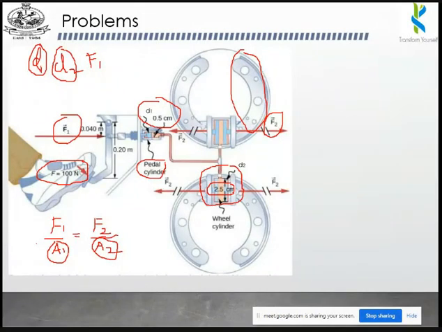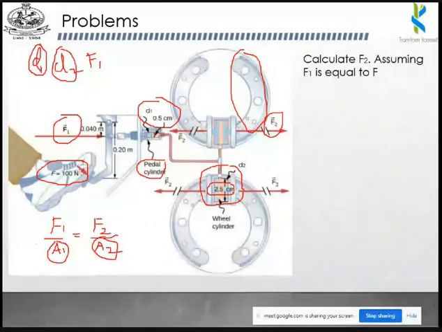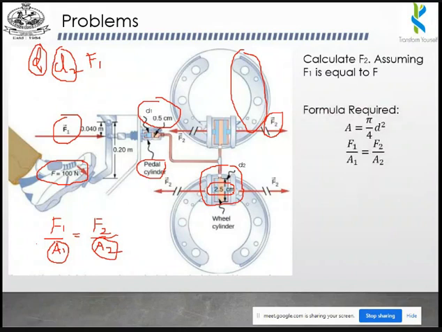500 Newton, sir. Right? So I will show you the procedure because we have to find the F2 value. The formula is F1 divided by A1 is equal to F2 divided by A2, and the formula for area is pi by 4 d square. Here the diameter value is available, so you can use this particular formula.